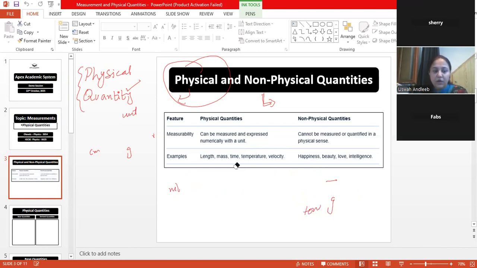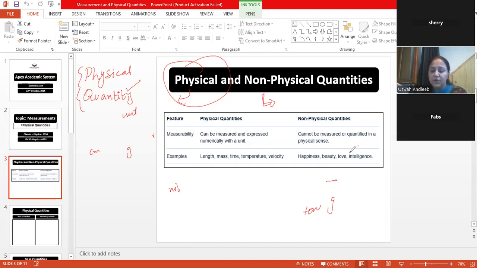Okay. If I talk about the non-physical quantities, they are not even tangible. Tangible means you can touch them. You can feel them, but they can't be quantified. I can never say that I am 2 kg happy today. Happiness is not measured in some unit, or against some numerical value. It just exists as a feeling, but you can't measure it. Like if I say that Fab is 1000 kg intelligent, then it won't make any sense. What does that mean, 1000 kg?